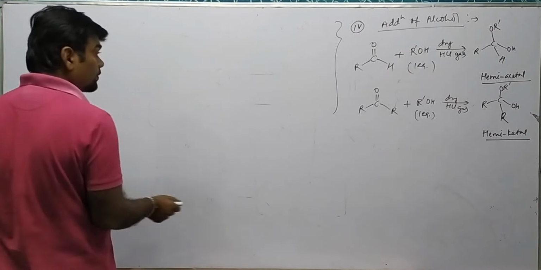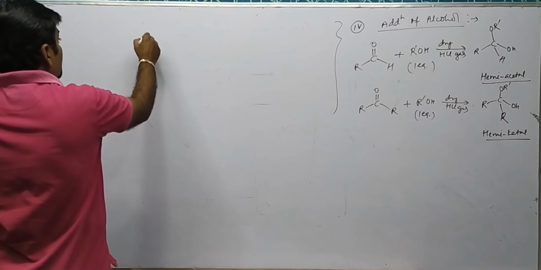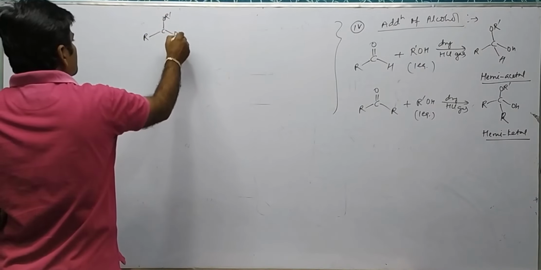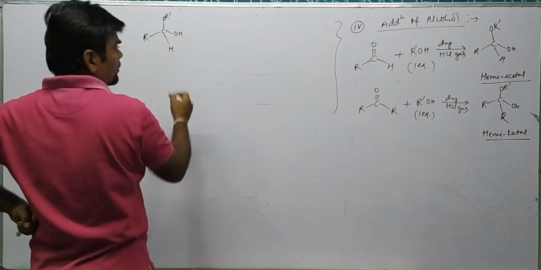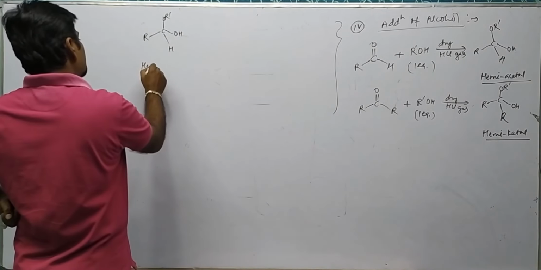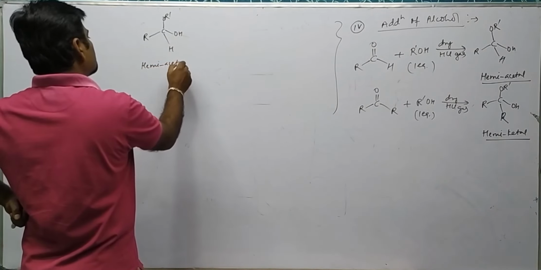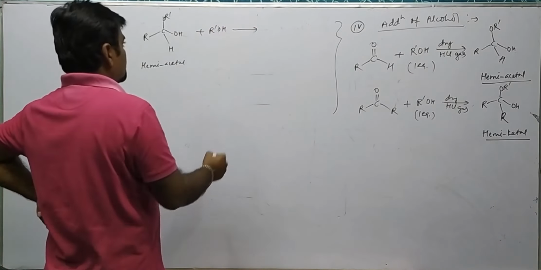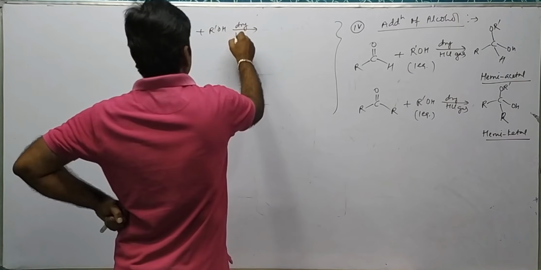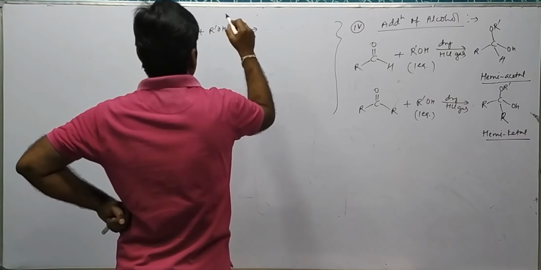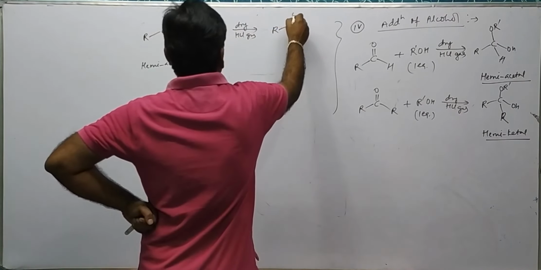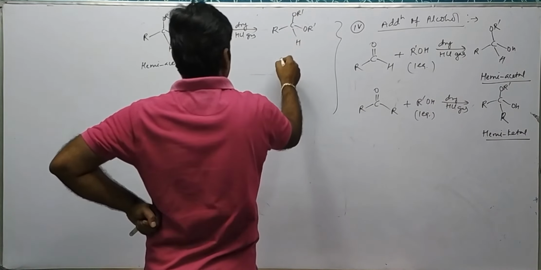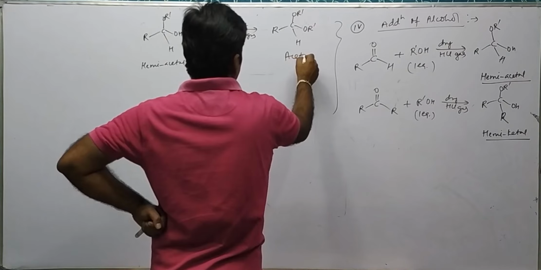Okay, now hemiacetal, R C OR dash, OH and H. This is hemiacetal, with another equivalent of alcohol in presence of dry HCl gas. It forms R C OR dash, OR dash and H. This is acetal.